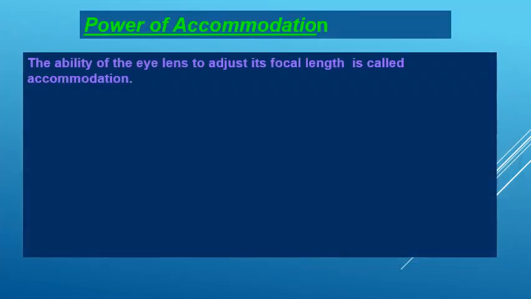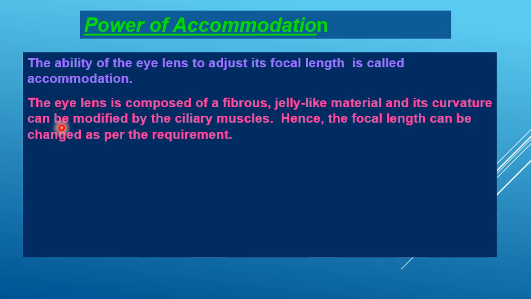Power of accommodation. What is the power of accommodation? The ability of the eye lens to adjust its focal length is called accommodation. The eye lens is composed of a fibrous jelly-like material and its curvature can be modified by the ciliary muscles. Hence, the focal length can be changed as per the requirement.